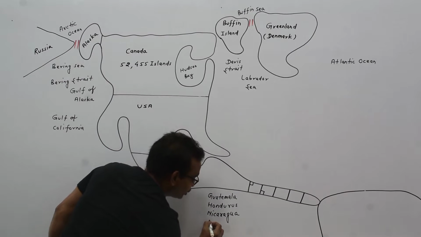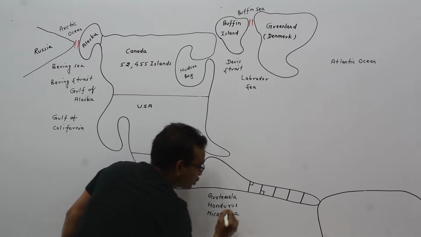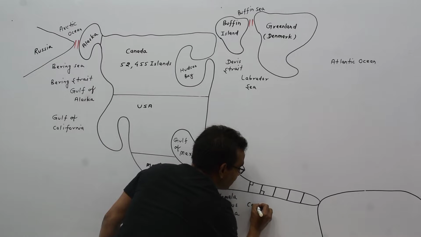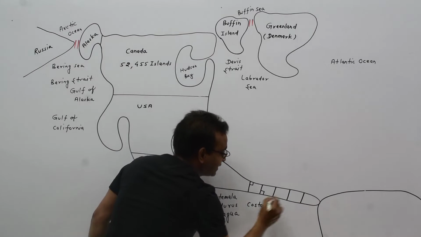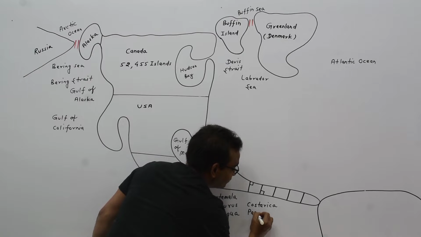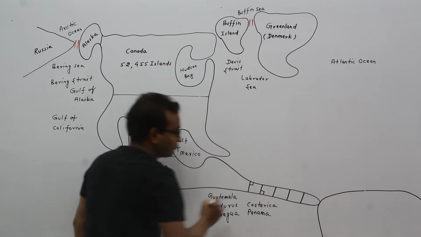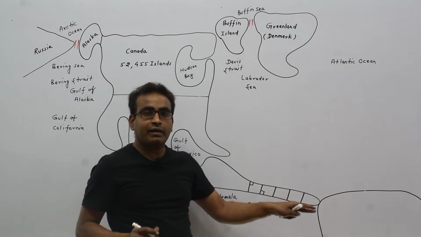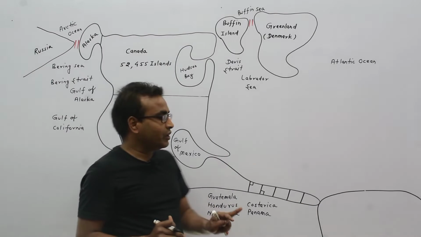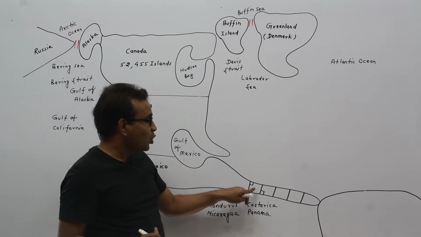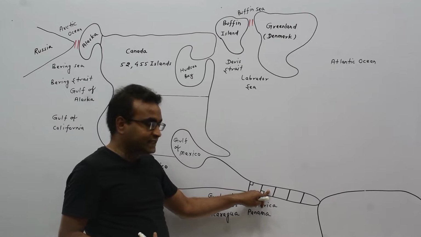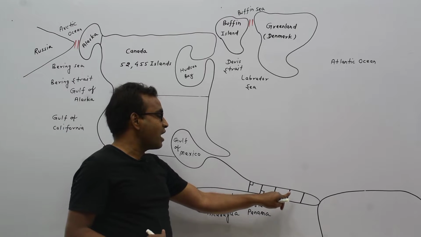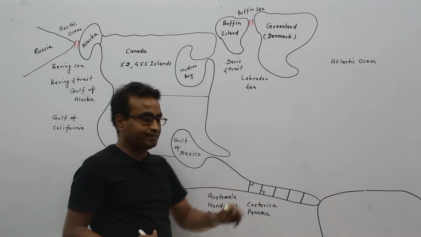And this is Panama. Look at here. There are 5 continuous countries below the Mexico: Guatemala, Honduras, Nicaragua, Costa Rica, Panama.